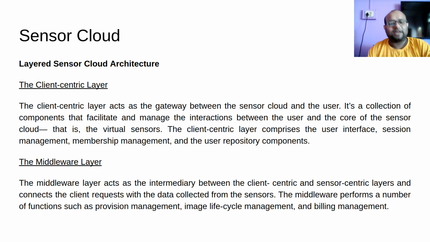Then we have the middleware layer. The middleware layer acts as the intermediary between the client centric layer and the sensor centric layer and connects the client request with the data collected from the sensor. So this middleware resides between the client layer and the sensor centric layer. Okay, so middleware is responsible for essentially taking data from the sensor centric layer, from the physical sensor, and through some virtual sensor it will provide this data to the end user. So this interface between user and physical sensor is mainly managed by the middleware.